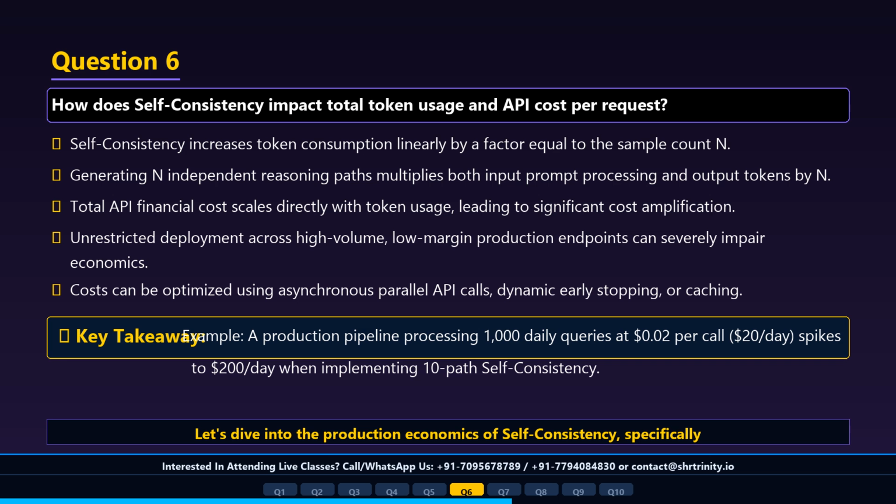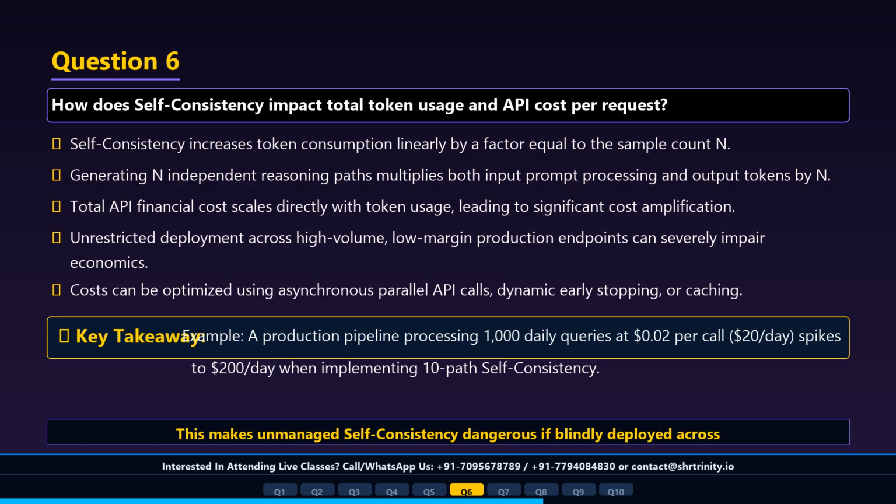Self-consistency increases token usage and API costs linearly by a factor of n, where n is the sample count. Generating 10 sampled reasoning paths increases input and output token expenses by 10x per request. Because each of the n paths is generated independently from the prompt, processing n requests consumes n times the completion tokens. For 10 paths of 300 tokens each, you consume 3,000 output tokens instead of 300.